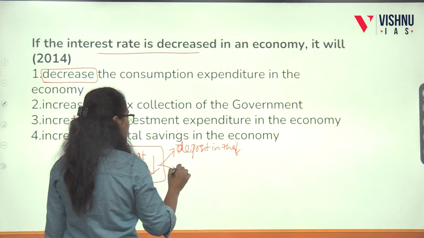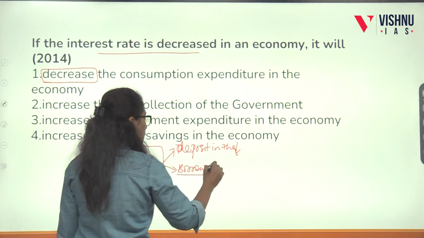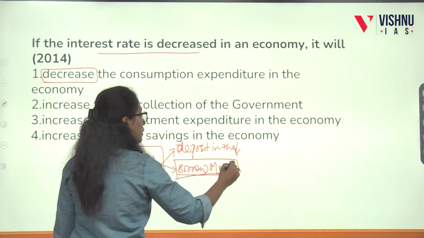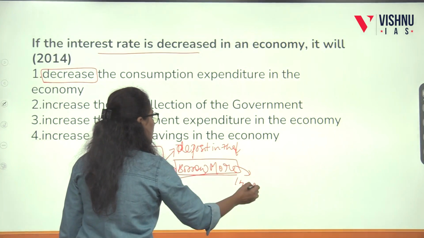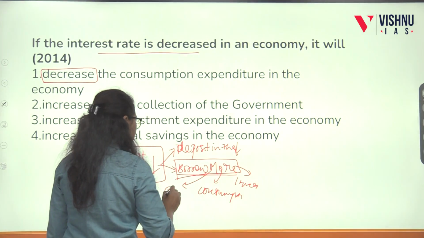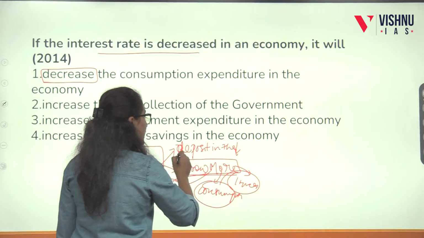People will borrow more money from the bank. What will they do with the borrowed money? They will invest, or they will do consumption expenditure. They will buy gold, anything. The consumer can do anything, but they will increase the borrowing and decrease the deposit.